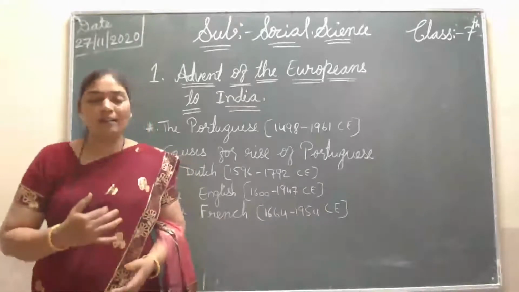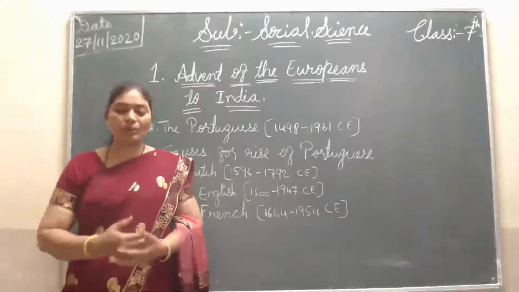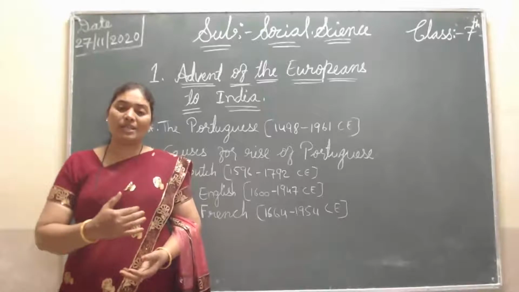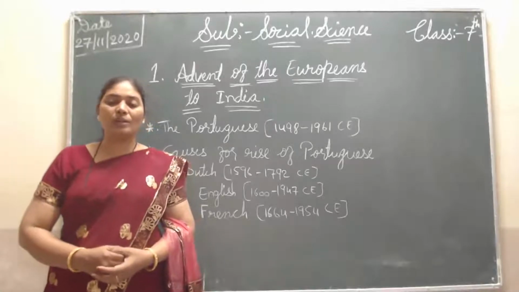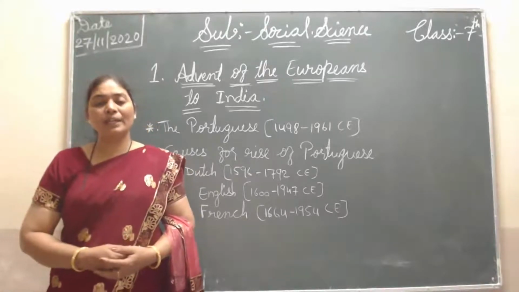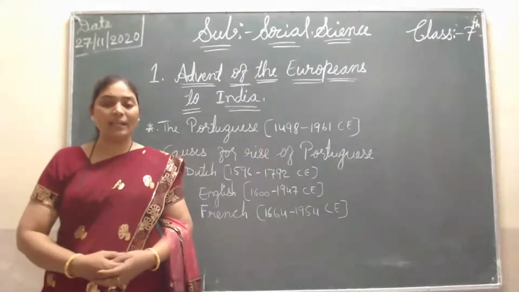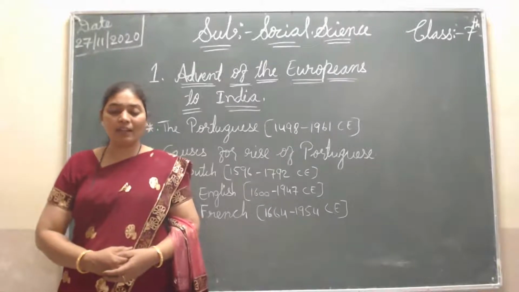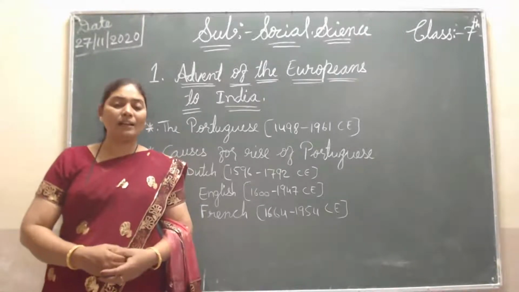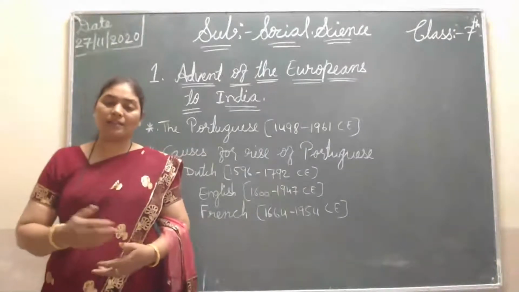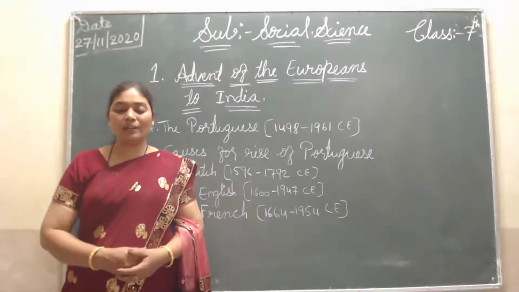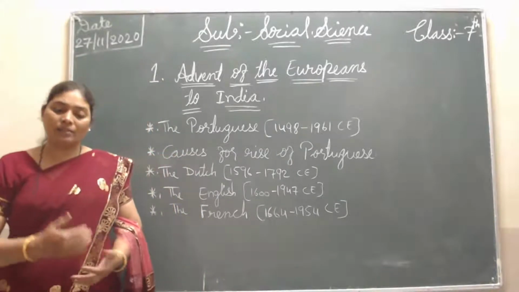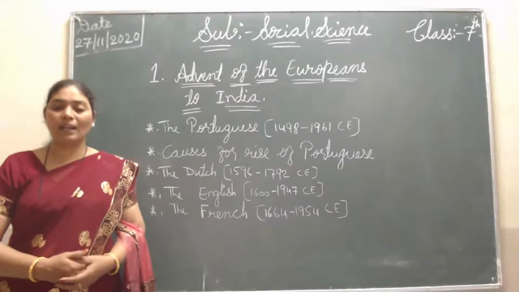Here, British rule, the English people's rule, was over in 1947, but the Portuguese were still ruling Goa. So it went on for a long time. Indian people were opposing and asking the Portuguese to leave India, but they were not leaving. But lastly in 1961, the Indian Navy attacked the Portuguese and kicked them out. Then Goa came under India in 1961. So they came first and they went last also.